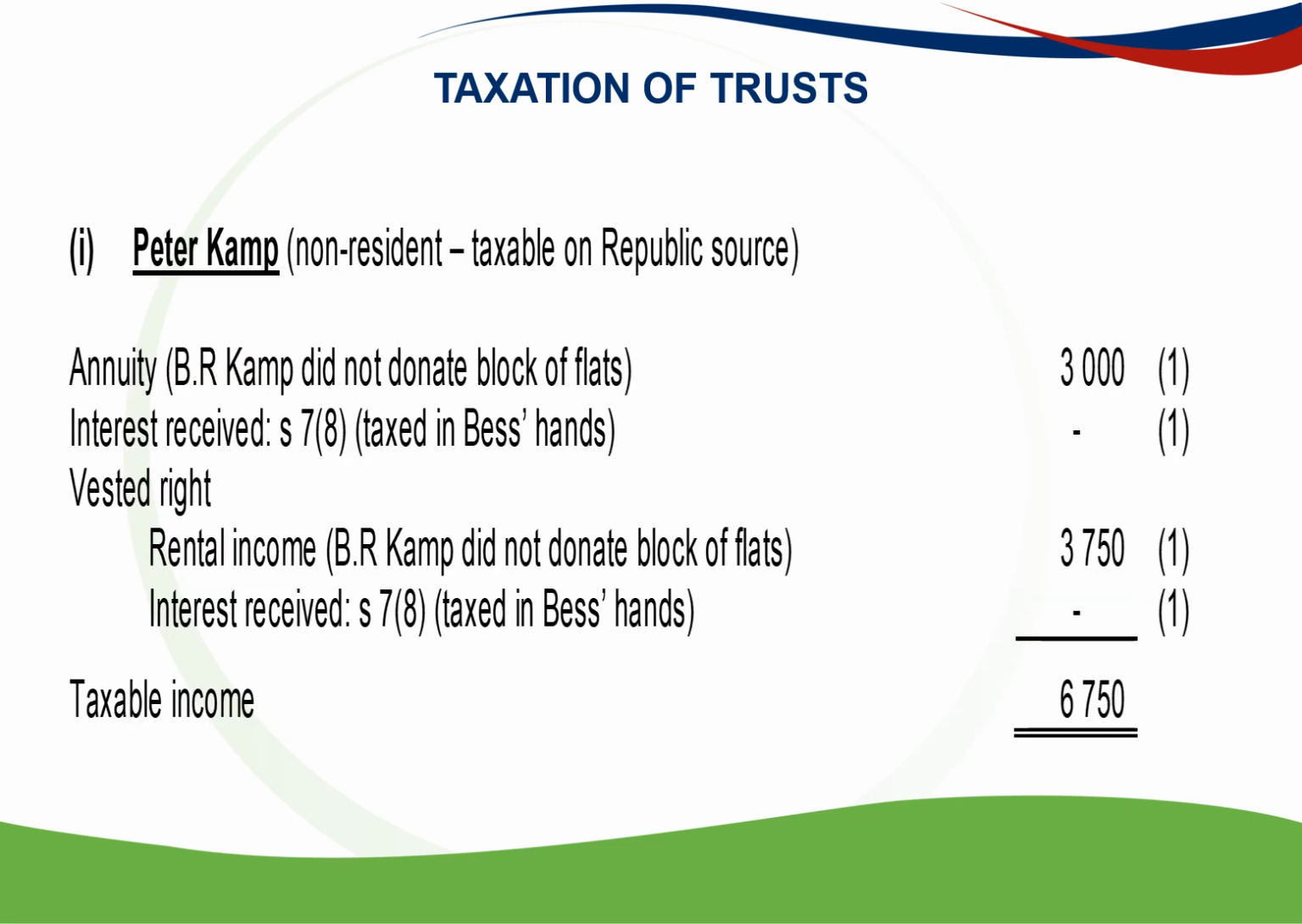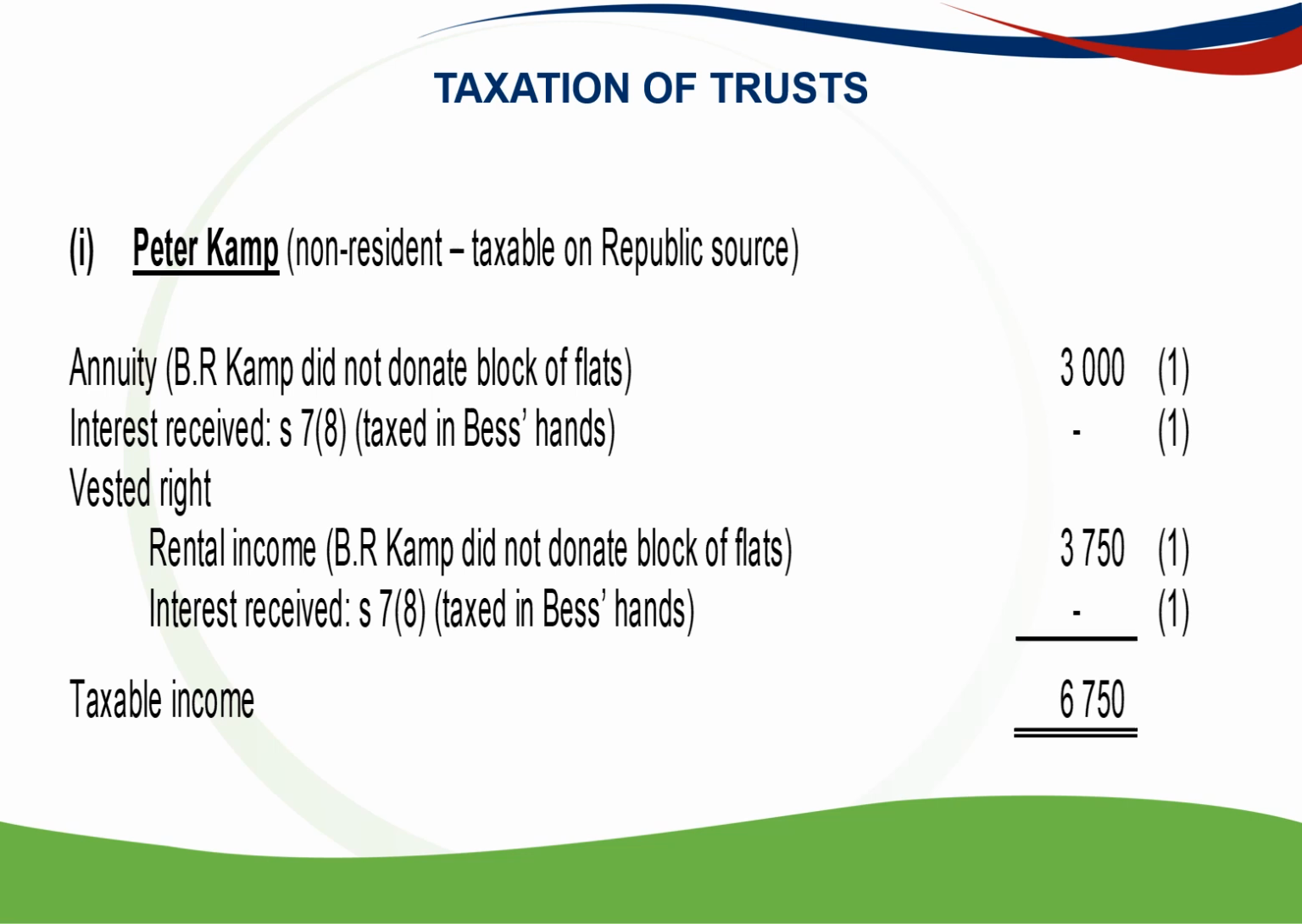Now we look at Peter Camp, the non-resident. He will be taxed on Republic source income. So the annuity that was received from the rental income, that 3,000 Rand, will be taxed in his hands. Section 7.8 does not apply to B.R. Camp because he did not make the donation.